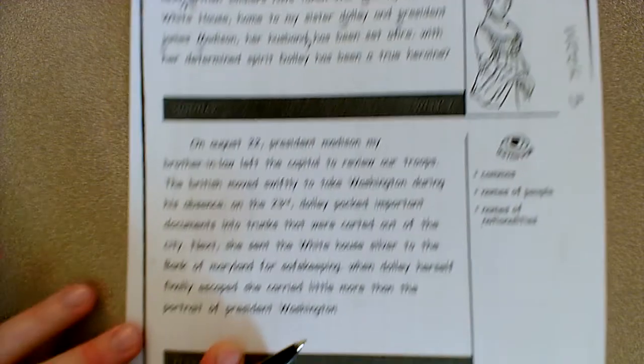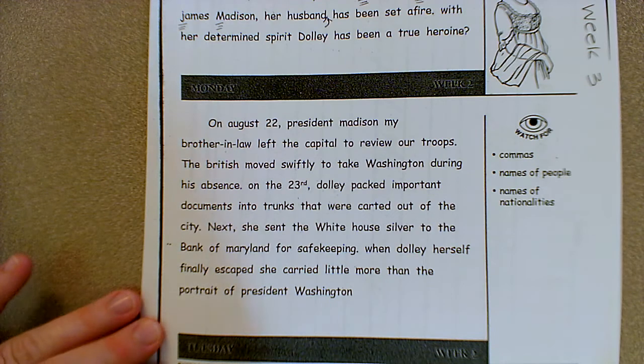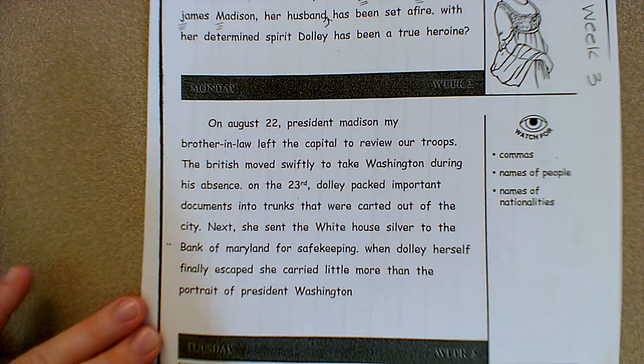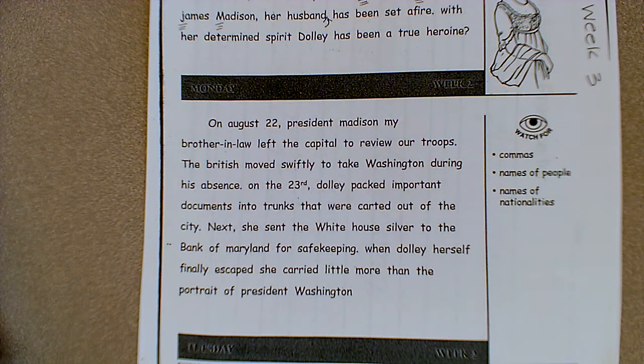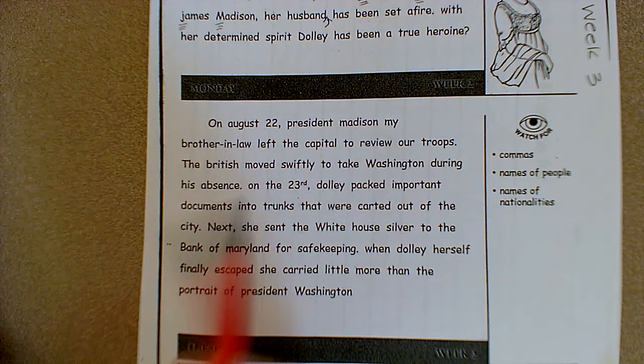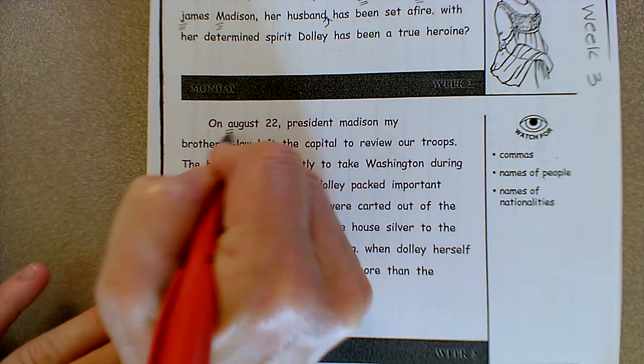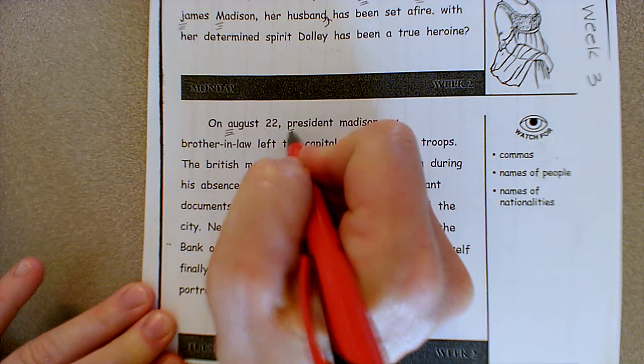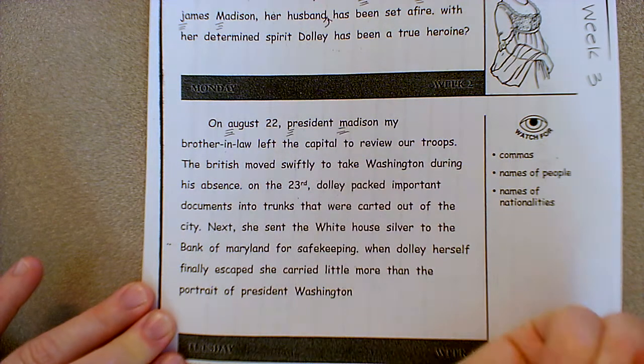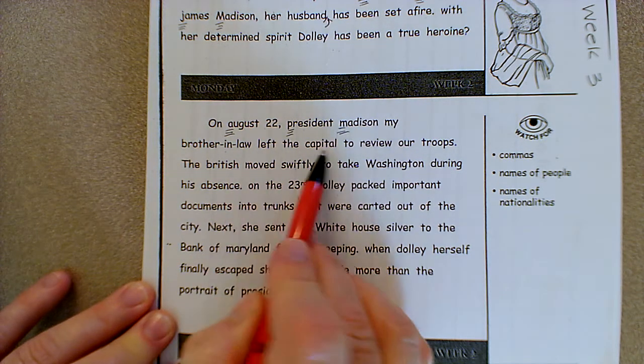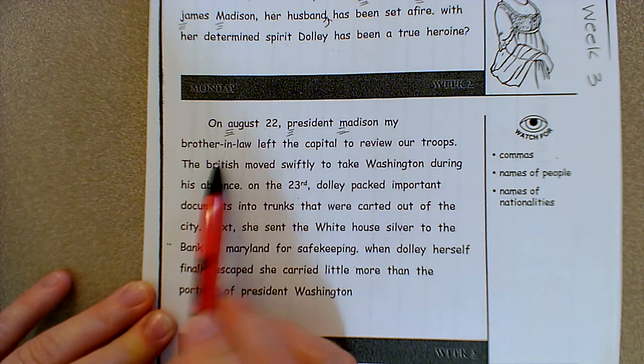All right, the bottom section. On August 22nd, President Madison, my brother-in-law, left the Capitol to review our troops. August, proper noun. President Madison, proper noun, left the Capitol to review our troops.